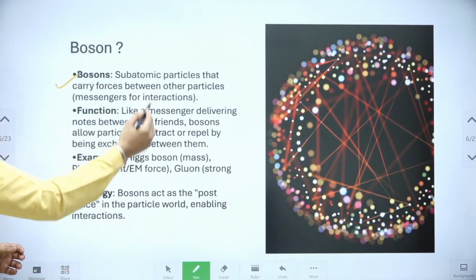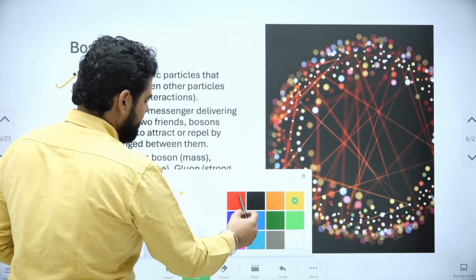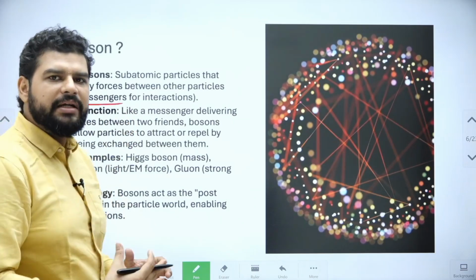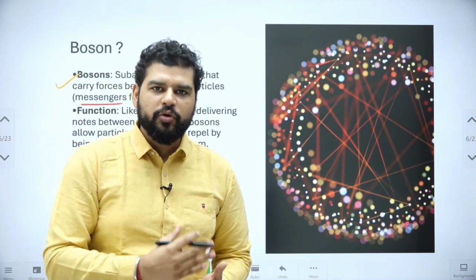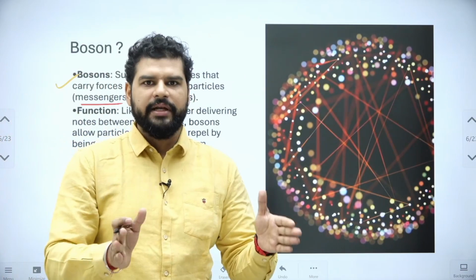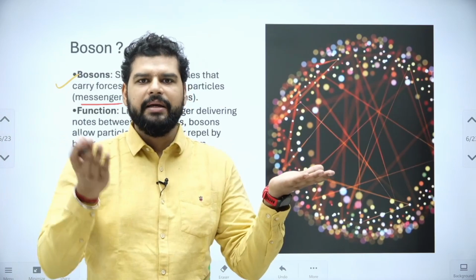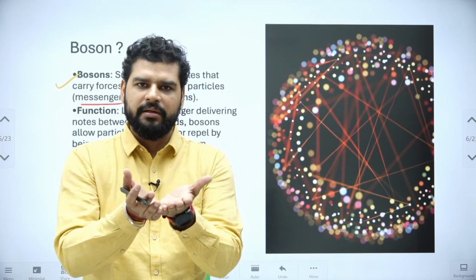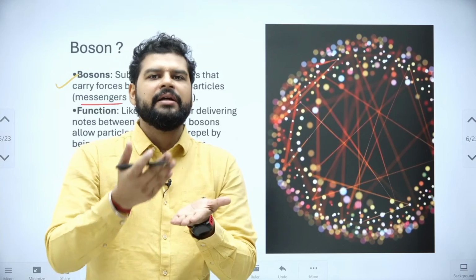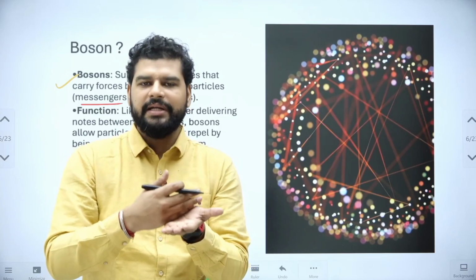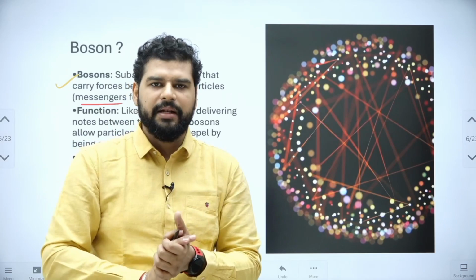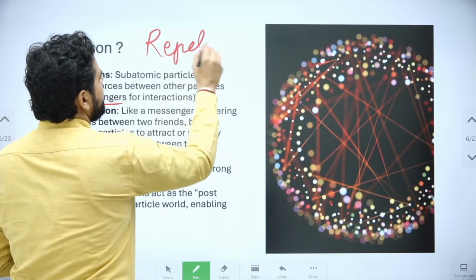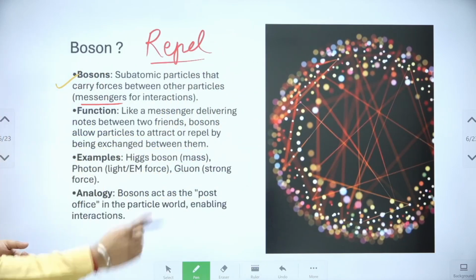So they are subatomic particles that carry forces, like I just told you, okay? So they are messengers basically, and let's say whenever two particles want to interact, the bosons will be the coordinator between them. Particle A, particle B, they want to interact, and bosons will be the one bringing them together, right? Now the force can be anything. It can be of attraction, it can be of repulsion, okay? Right? Let's see the examples.